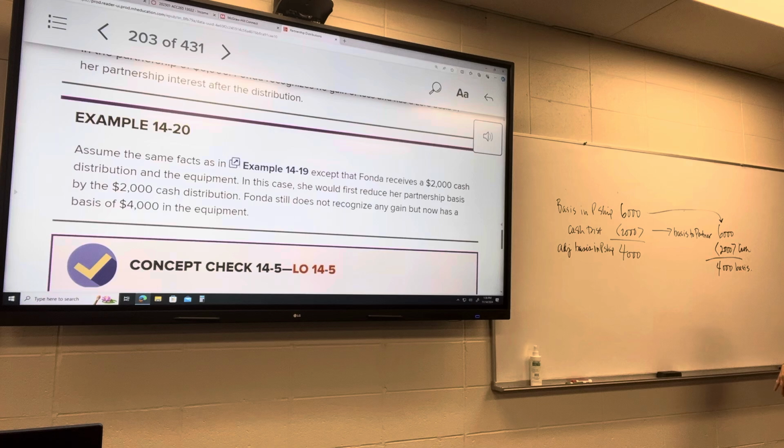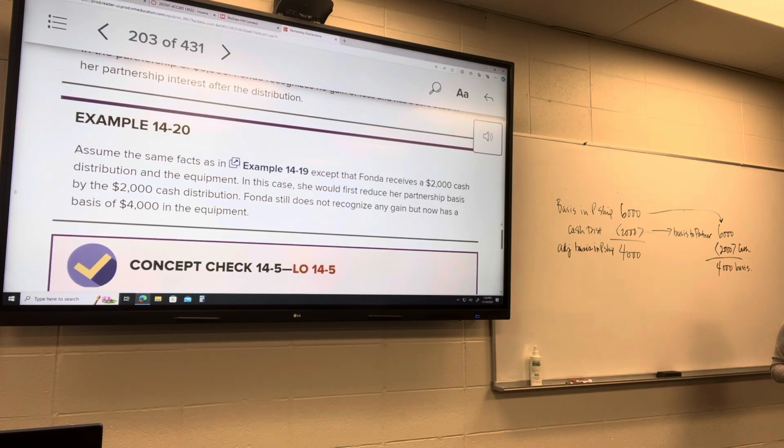She's got a basis in the partnership of $6,000, but she's getting an $8,000 piece of equipment and a $2,000 cash distribution. There's $4,000 there that's not accounted for. That's the adjustment that she has to make to the carryover basis.